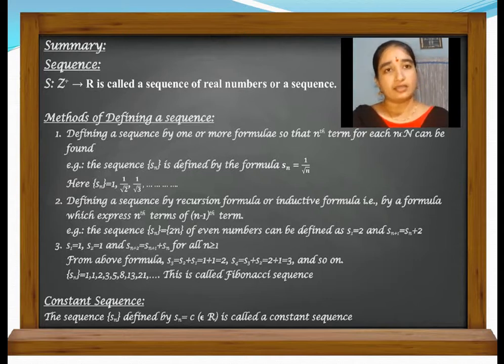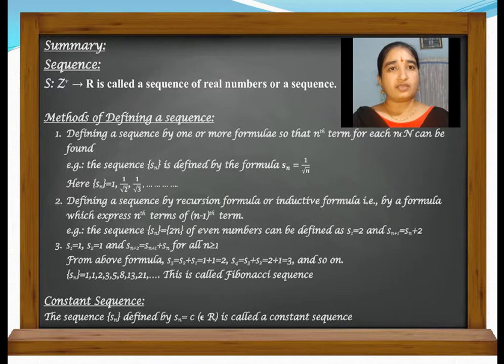Now let us take the third definition of a sequence. S1 is equal to 1 and S2 is equal to 1 and Sn plus 2 is equal to Sn plus 1 plus Sn for all n greater than or equal to 1. This can be written as S3 is equal to S2 plus S1, which is equal to 1 plus 1, which is equal to 2, and S4 is equal to S3 plus S2, which is equal to 2 plus 1, which is equal to 3, and so on. Finally, the sequence Sn is 1, 1, 2, 3, 5, 8, and so on. This is called the Fibonacci sequence.